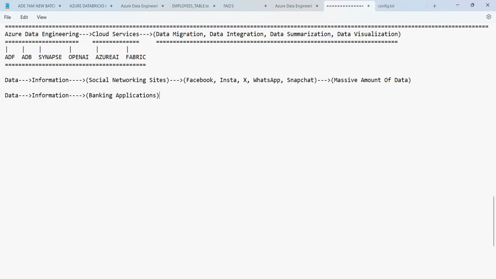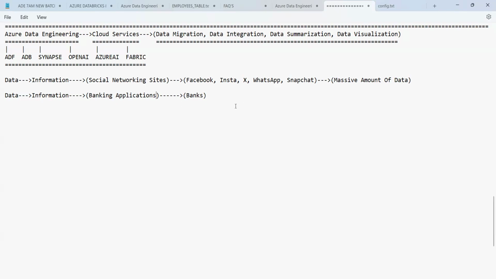All these applications which are used at the banking sector level, which are used at the banks, whatever information we have, we get from the banks, guys.